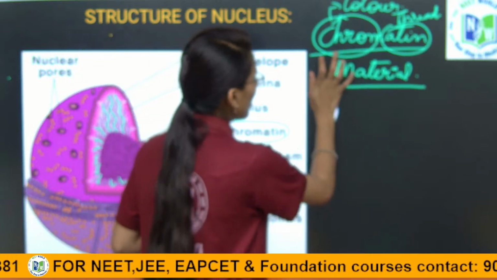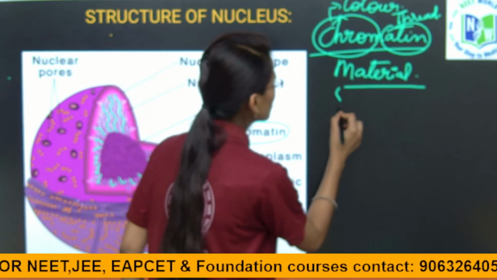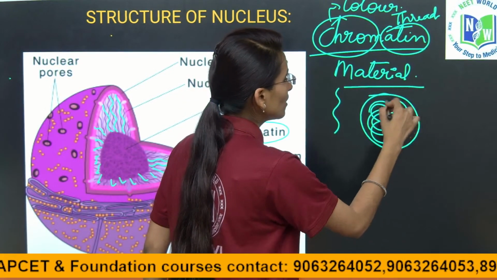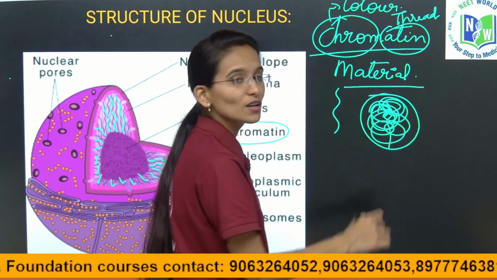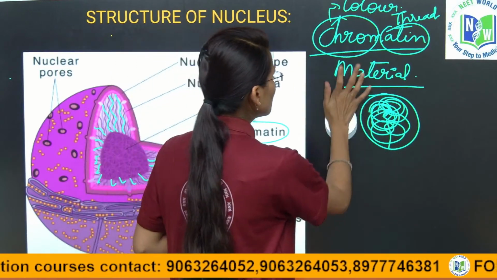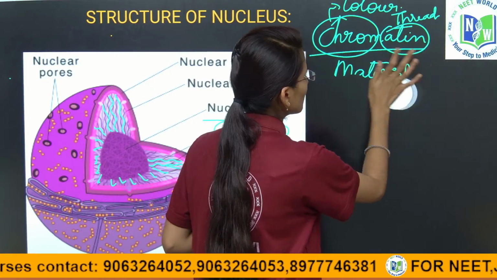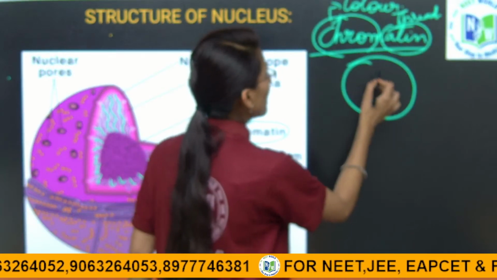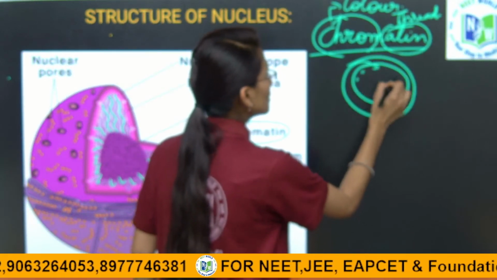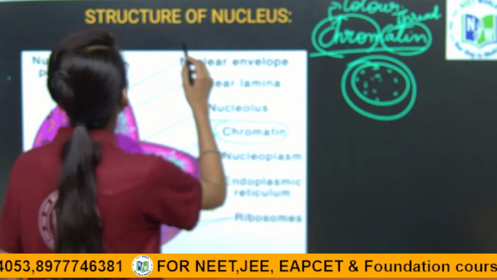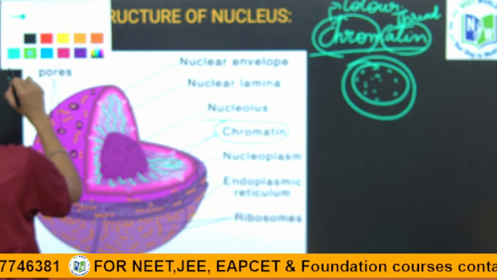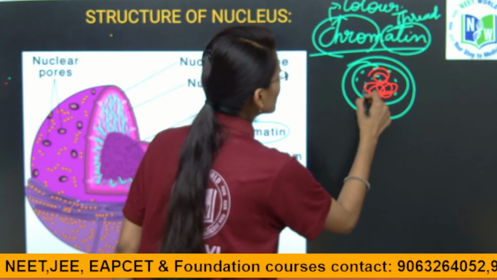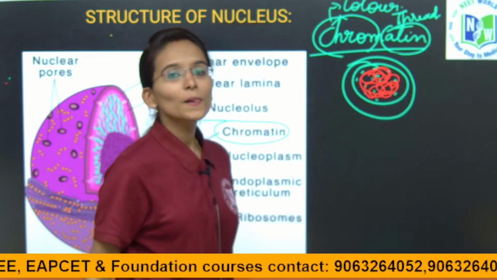So, actually the chromatin material is going to look like this. If this is a nucleus, inside this we have the nucleoplasm, and next here we have the chromatin material, inside the nucleus only. It is the colorful, network-like, thread-like structures which are present inside the nucleoplasm.